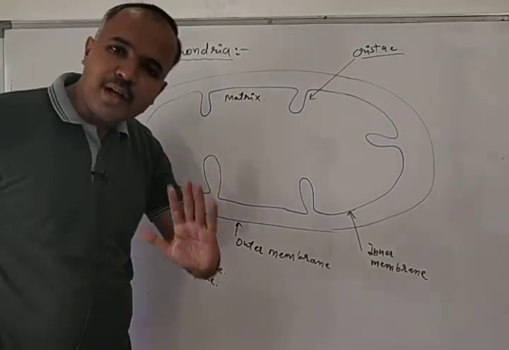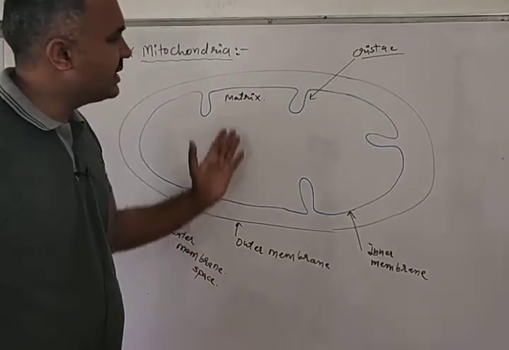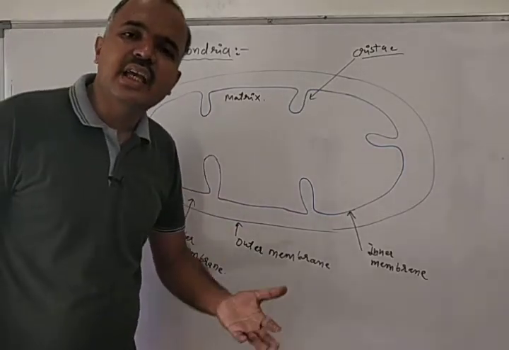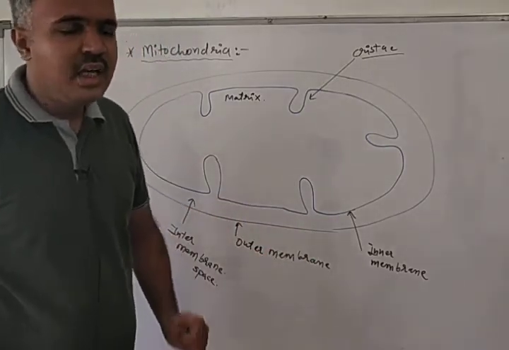Cristae are part of the inner membrane only. Cristae actually increase the surface area of the inner membrane.